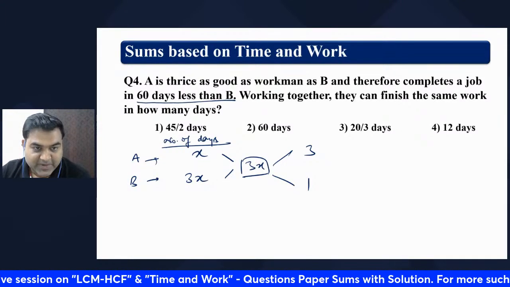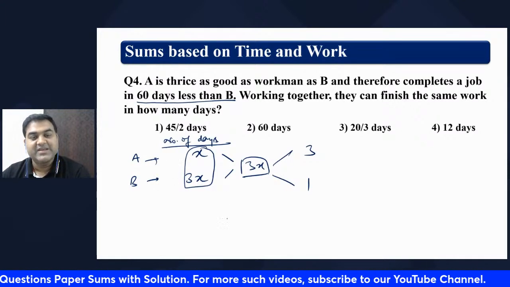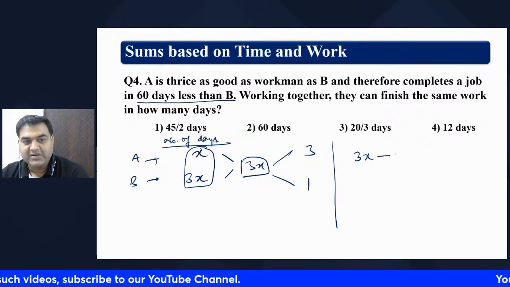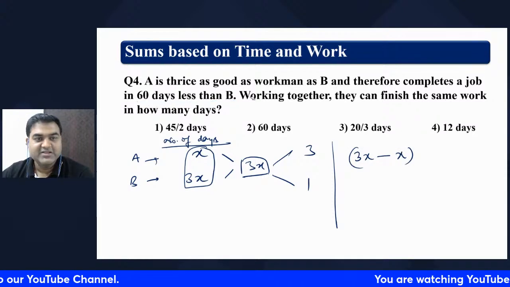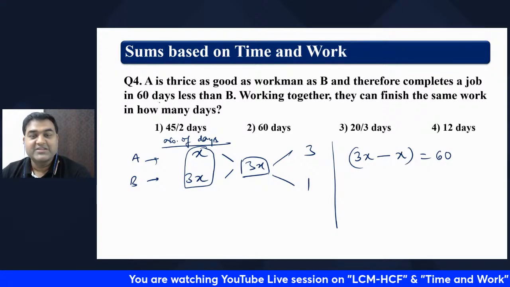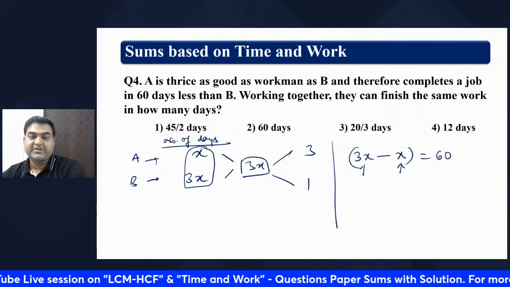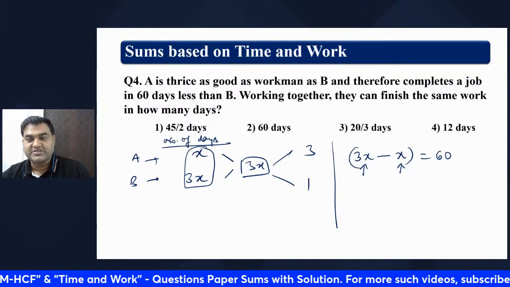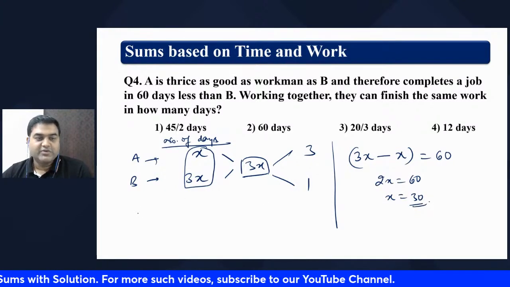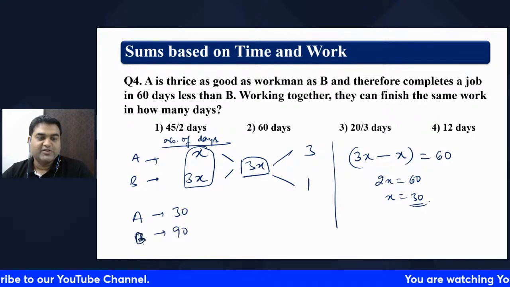Okay, so this part you see. A takes x days, B takes 3x days. What in the question have they given? 3x, the number of days which B takes, minus the number of days which A takes is equal to 60. This is what they have given, no? A takes 60 days less. So if we subtract A's days from B's days, that is going to be 60, right? So that means 2x is equal to 60. That means x is equal to 30. So A will take 30 days and B is taking 90 days to finish the job.